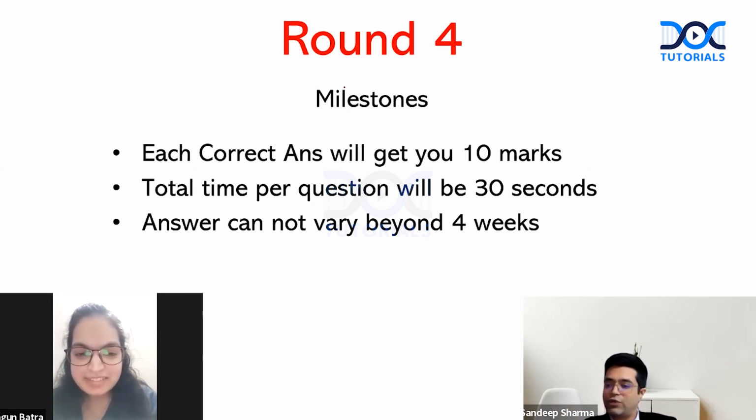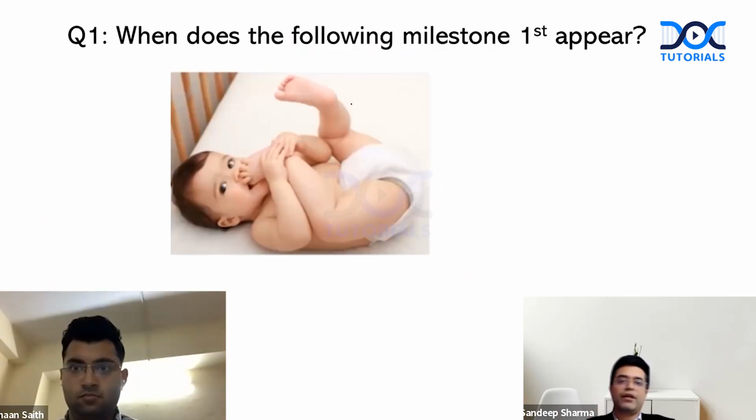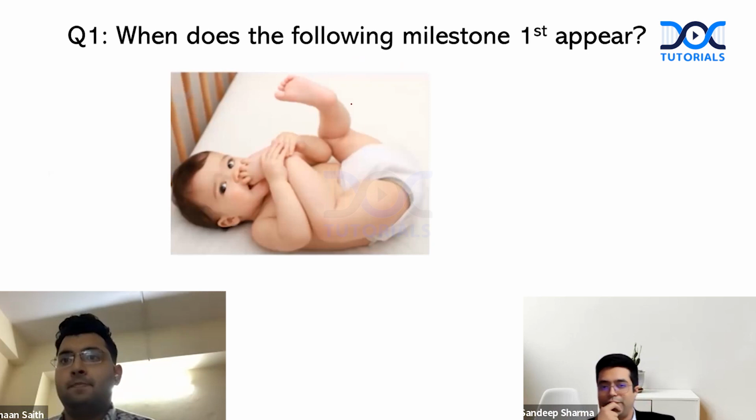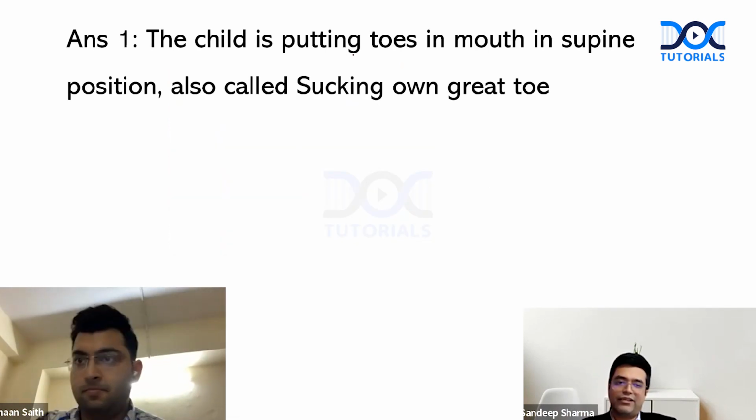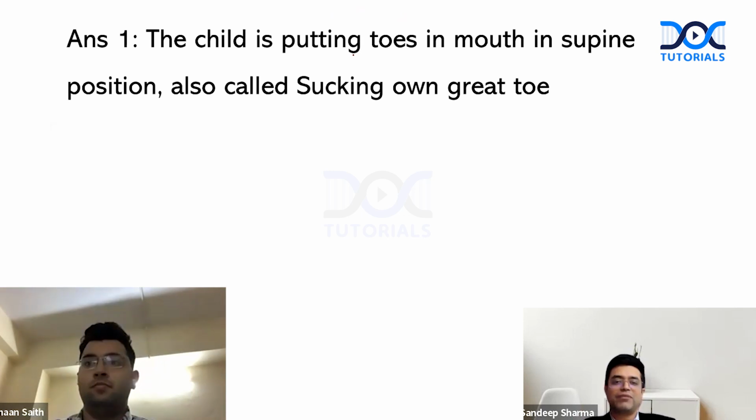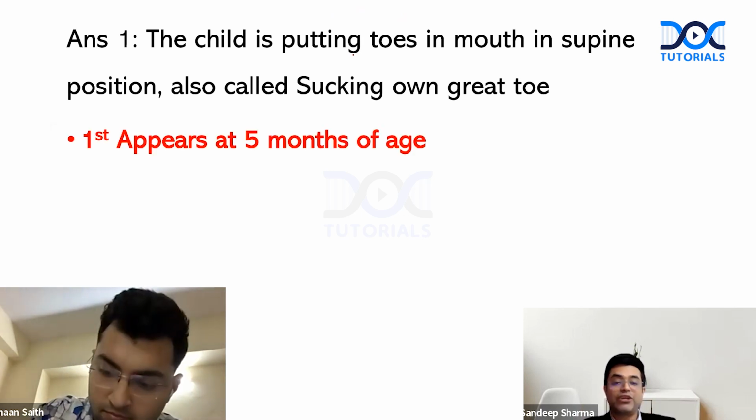So let us begin with question number 1. Dr. Arman, here is your question. When does the following milestone first appear? 5 months. Excellent. So this is child putting toes in mouth in supine position, also called sucking on great toe, appears at 5 months of age. You get +10 on this.